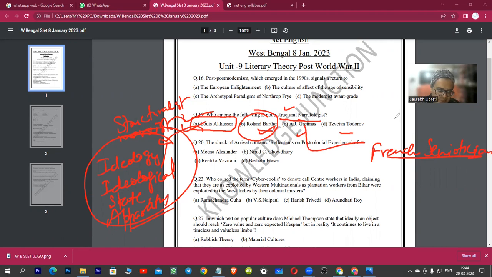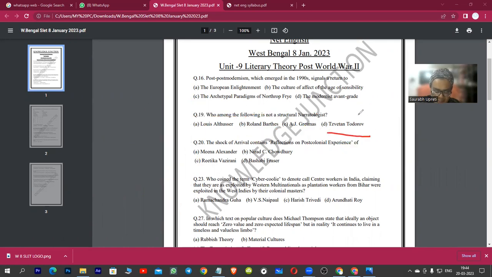And we have got the last one here, Todorov. Now, Todorov is a writer known for his work on Equilibrium, Disruption, and Equilibrium.